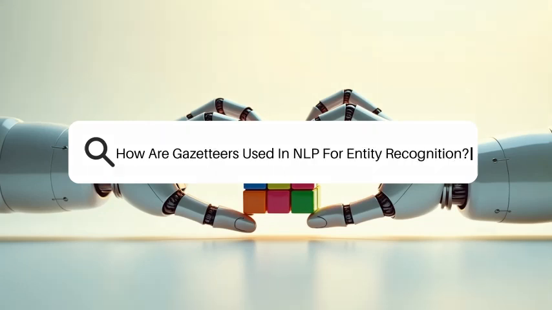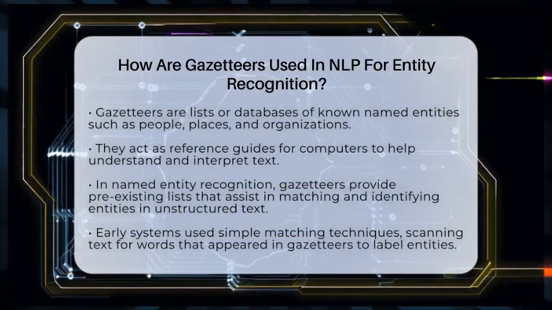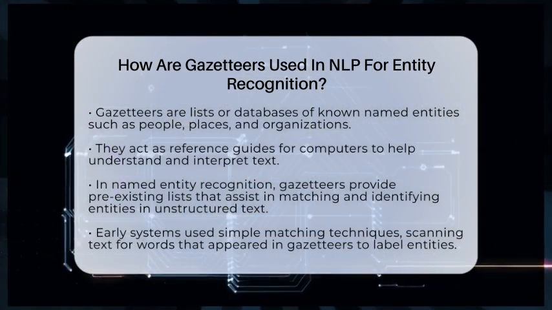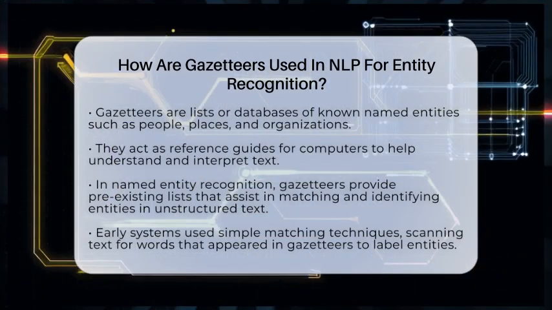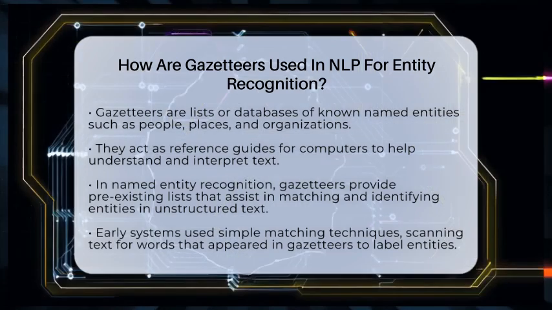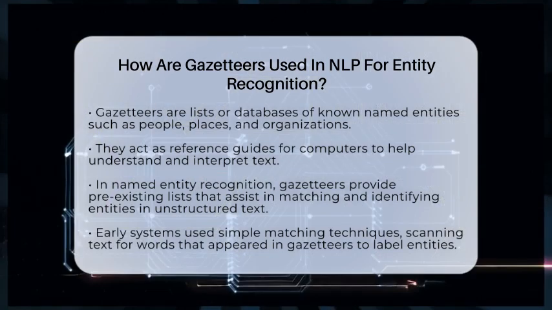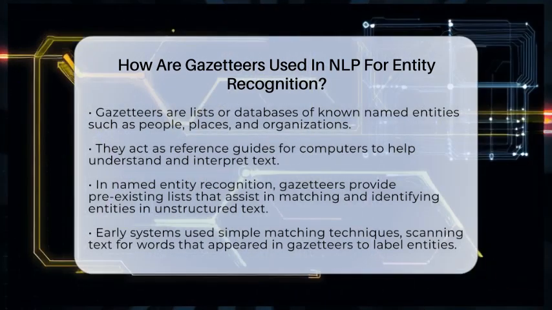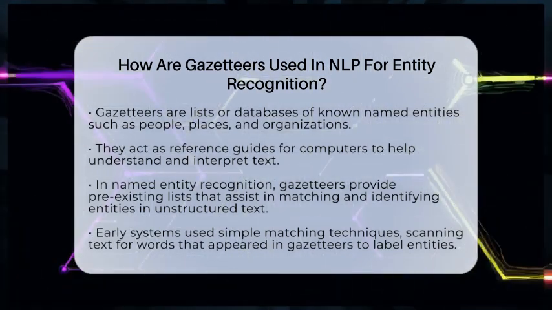How are gazetteers used in NLP for entity recognition? Imagine trying to find all the famous landmarks in a city just by reading a long list of names. That's similar to what gazetteers do in natural language processing. Gazetteers are lists or databases of known named entities like people, places, or organizations. They act as reference guides for computers when they try to understand text.